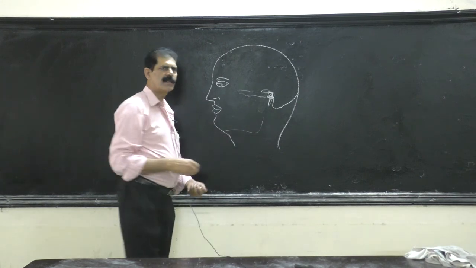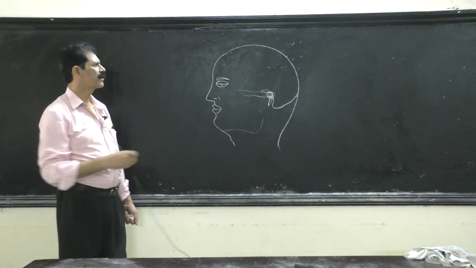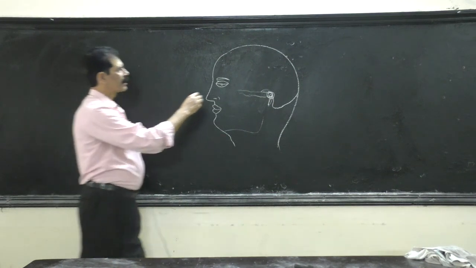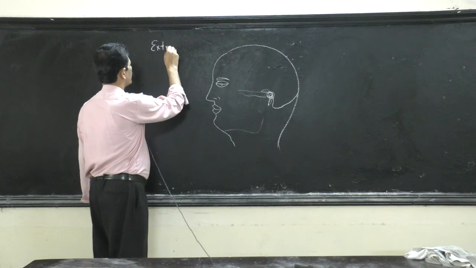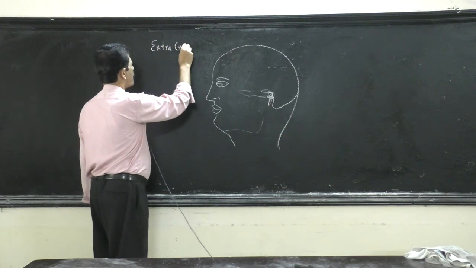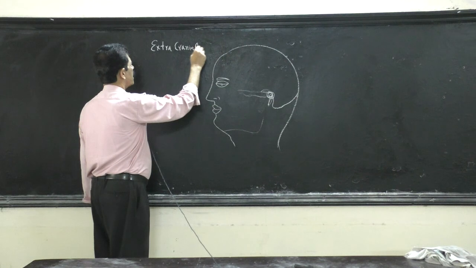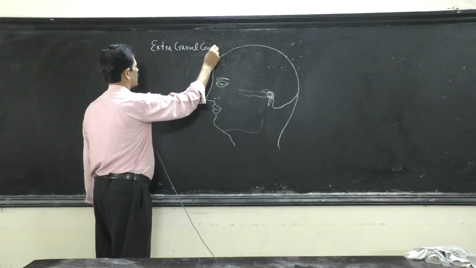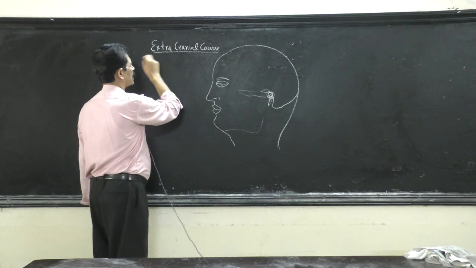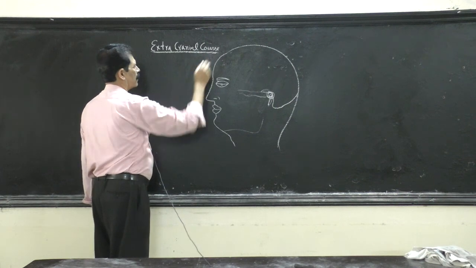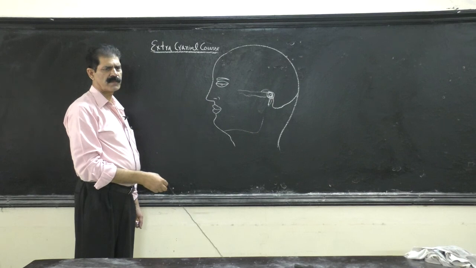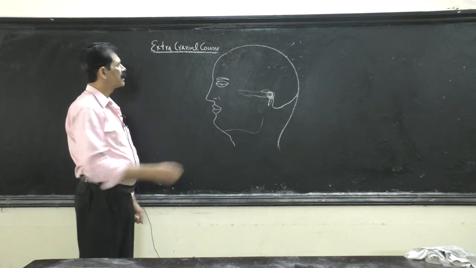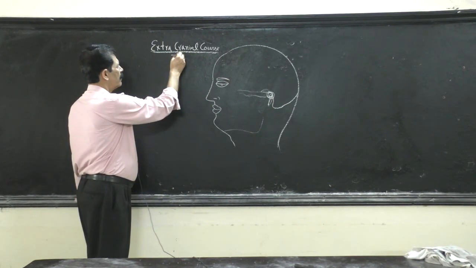So in the facial nerve, the question will come, describe the extracranial course of the facial nerve. Extracranial course. So after doing origin, insertion, action, now nerve supply. So nerve supply of the facial muscle is the seventh nerve.